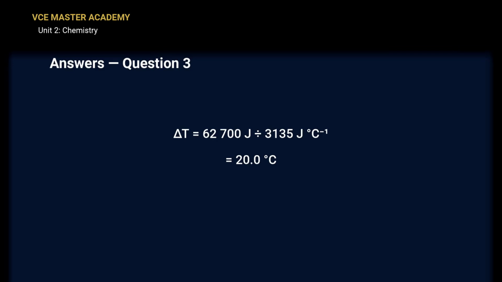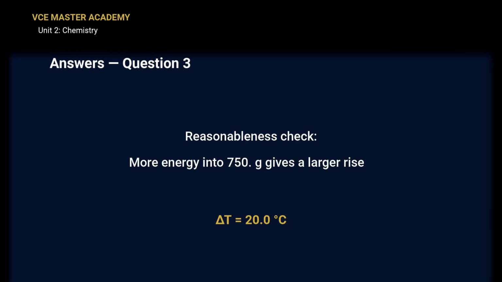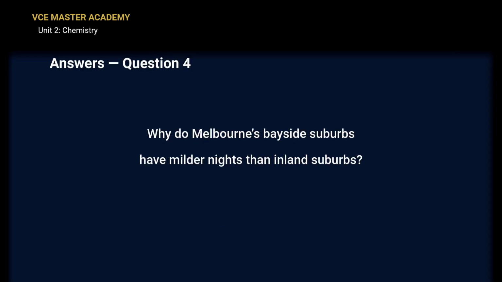3 significant figures. Write it as 20.0 with the point 0. Box it. A rise of 20.0 degrees. Reasonable? Compared with example 2, roughly double the energy going into about 1.5 times the mass. A bigger rise makes sense. Tick. Question 4. The written one. 5 marking points, so build your answer like this.